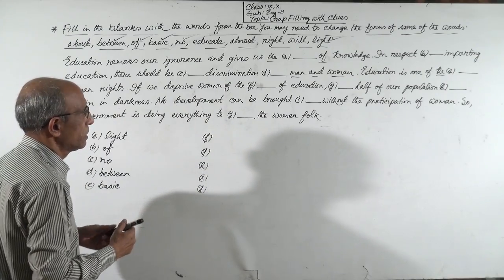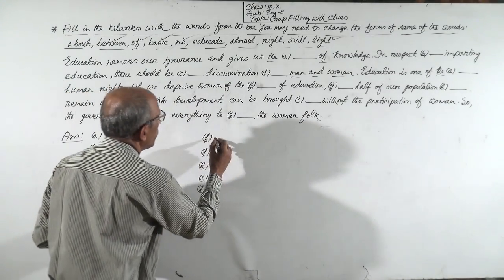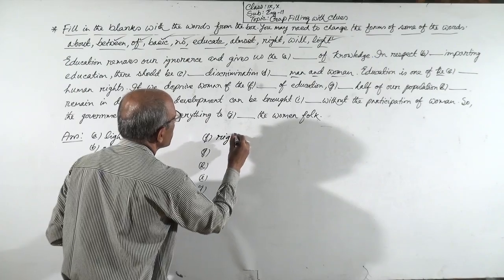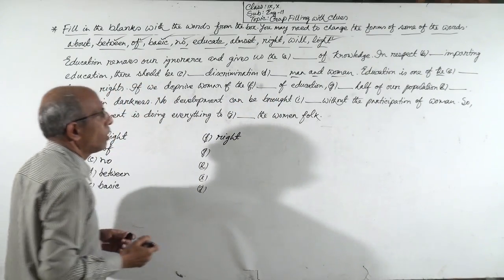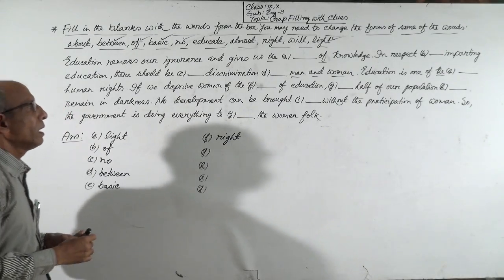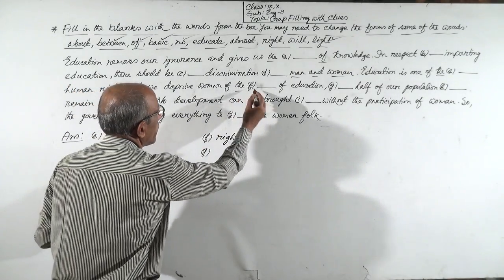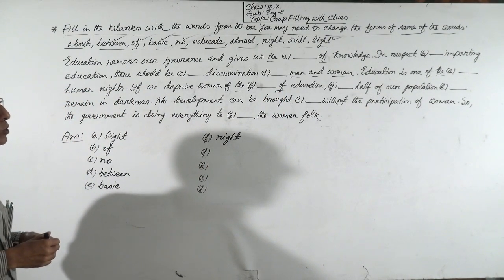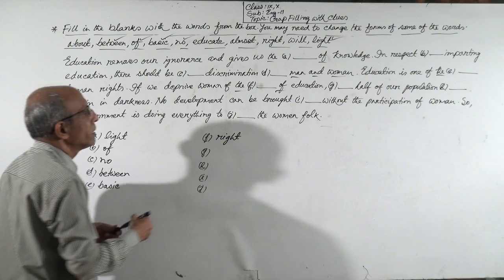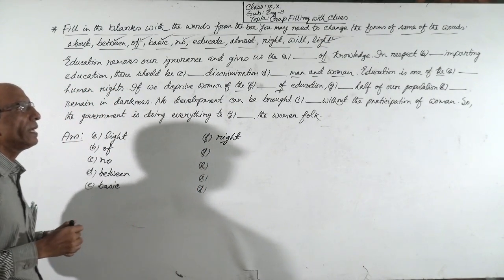Right is the appropriate word here, because after the and before the preposition of there will be a noun. So the noun will be right.